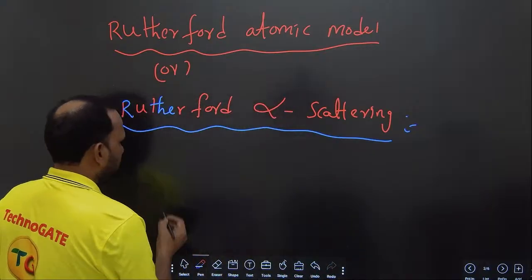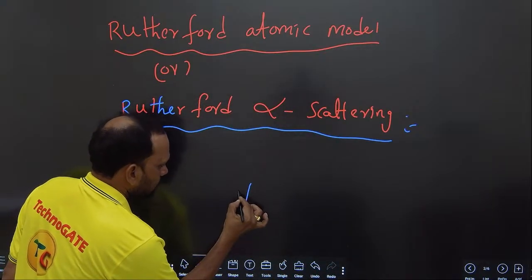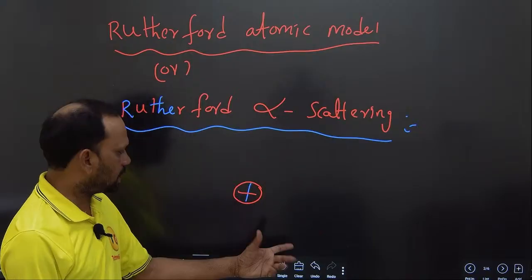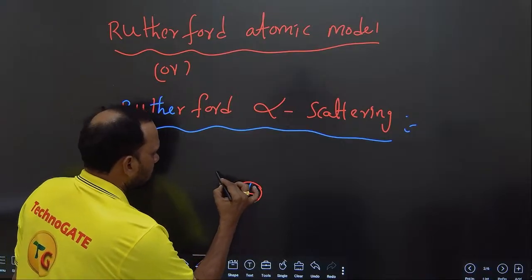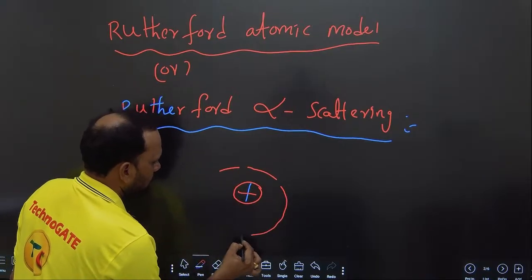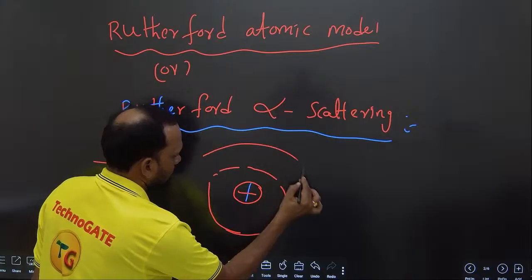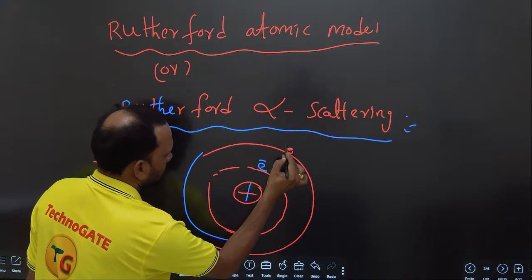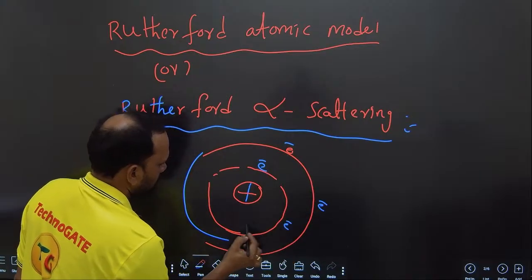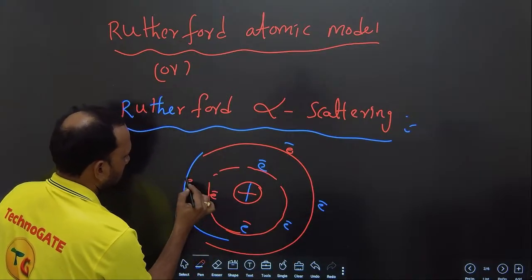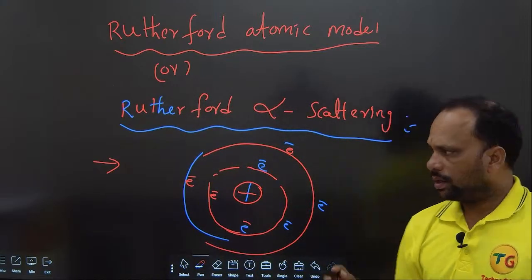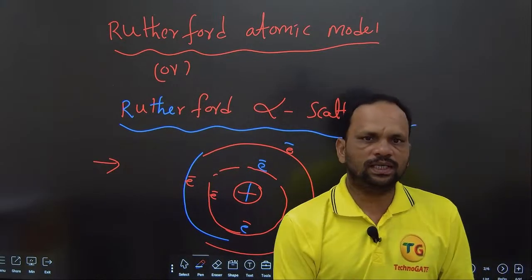So this is the nucleus. It is a positive charge. Around the nucleus, electrons are revolving in a circular orbit. So how has he given this statement?